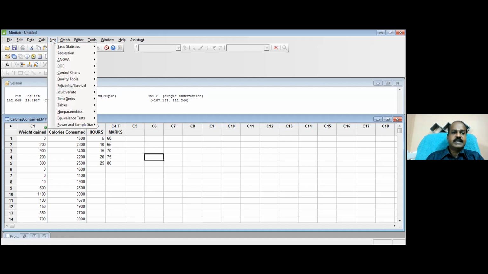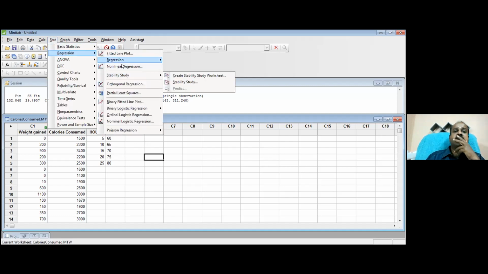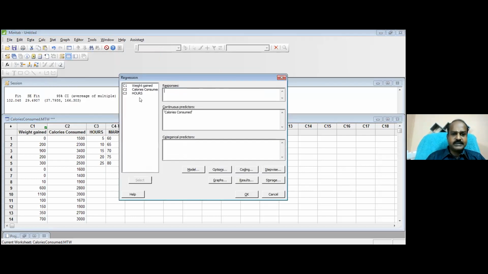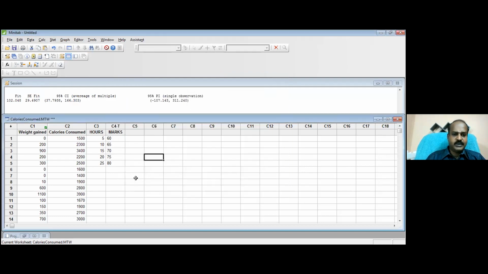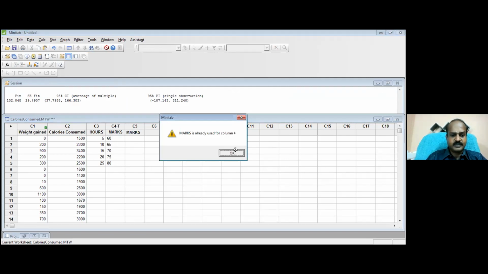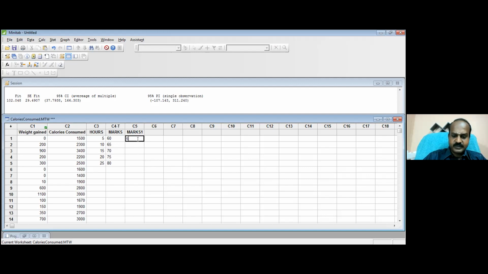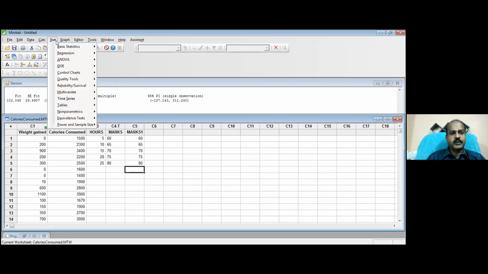Stat, regression, regression model. Oh, we made one mistake here. Let us have the marks here: 60, 65, 70. Letters should not come, only numbers should come in your data. So go to Stat, Regression,